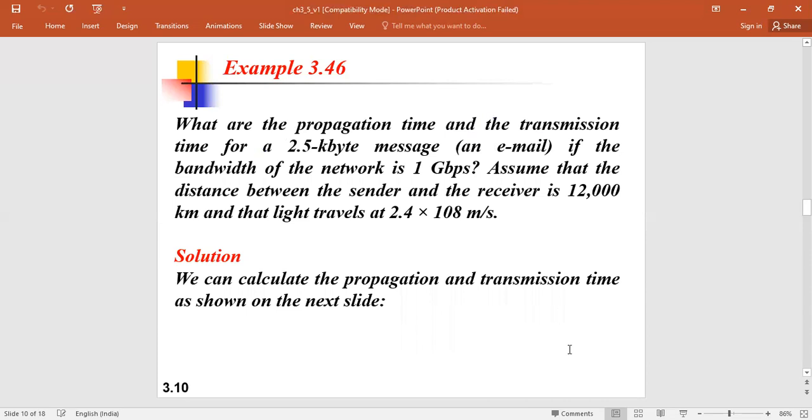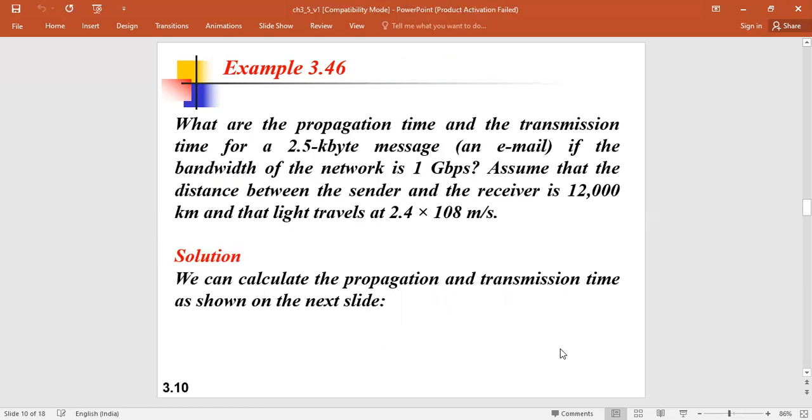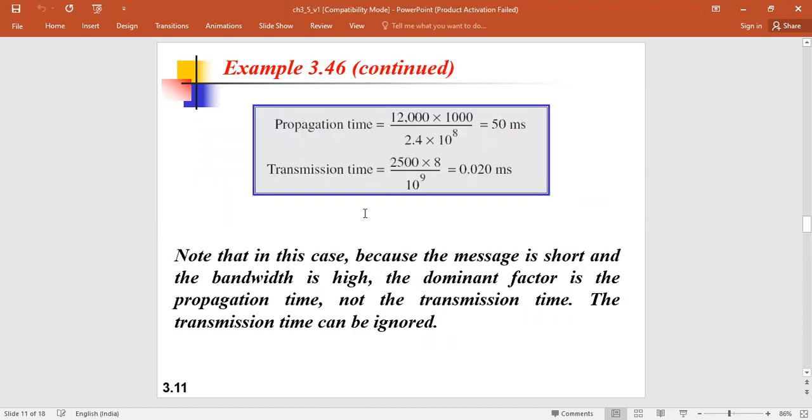Another problem: what are the propagation time and transmission time of a 2.5 kB email, if the network bandwidth is 1 Gbps, the distance between sender and receiver is 12,000 km, and light travels at that speed? First we calculate the propagation time, which is the same, 50 ms. The transmission time will be 2500 × 8 divided by the bandwidth, 10^9. By that you can calculate.